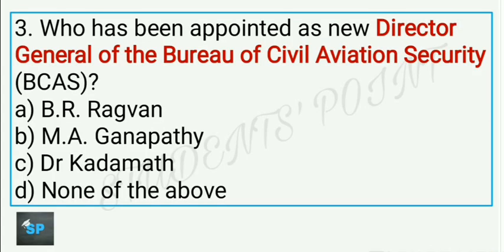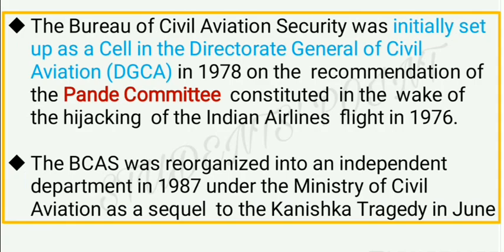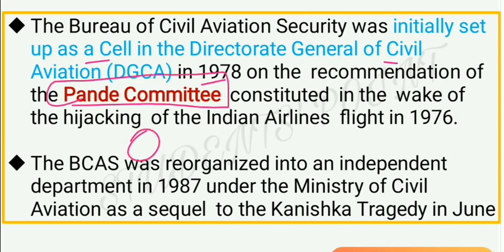Next question now. Who has been appointed as the new Director General of Bureau of Civil Aviation Security? So it is M.A. Ganapathy, who has been appointed as the new Director General of Bureau of Civil Aviation Security. It was initially set up as a cell in the Directorate General of Civil Aviation in 1978 on the recommendation of Pandey Committee. See, recently we have seen that because of bad weather, there was a plane crash in Kerala.